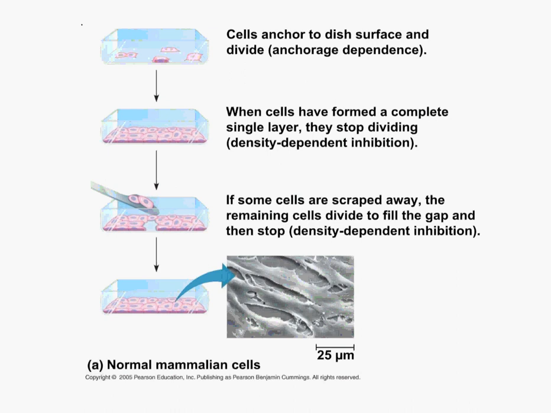Anchorage dependence basically means that a cell must be connected to the connective tissue base in order to divide. So cells that are not connected to some sort of connective tissue will not divide. We have two layers of skin. We have the epidermis, which is the outermost layer of skin, and then the dermis, which is under that.